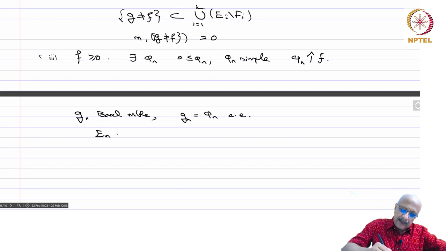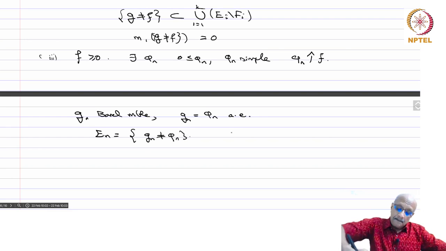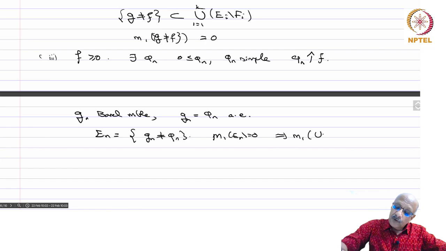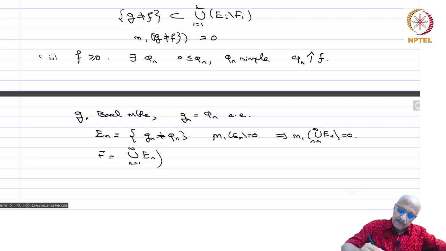Let En be the set where Gn is not equal to phi n, and m1 of En is 0, which implies m1 of the union of En, n equals 1 to infinity, is also equal to 0. Then define F equals the union of En complement, which is equal to the intersection over n equals 1 to infinity of En complement.